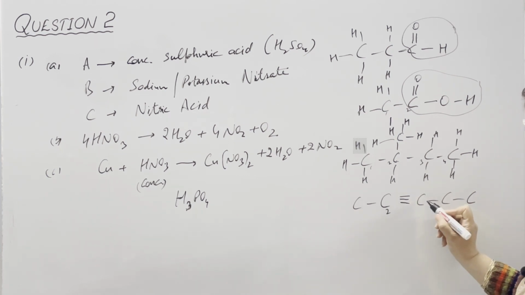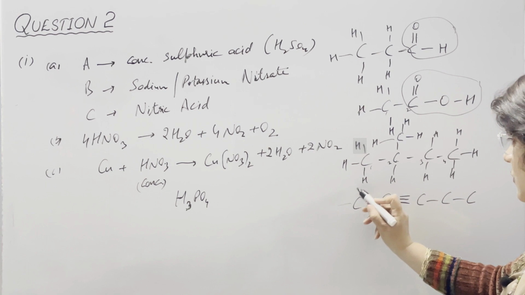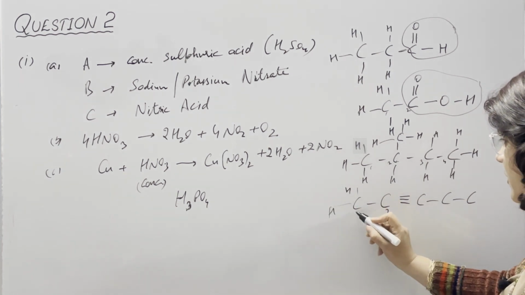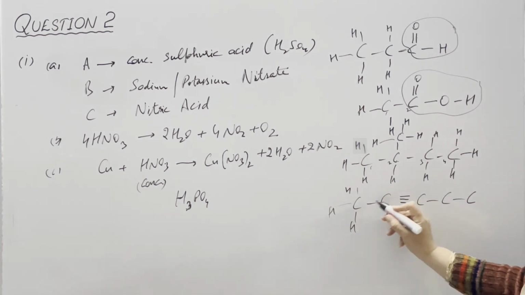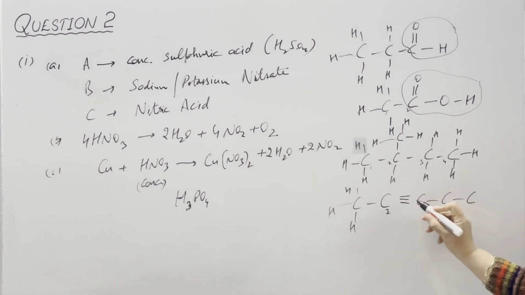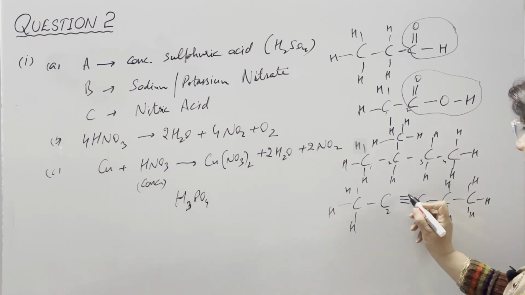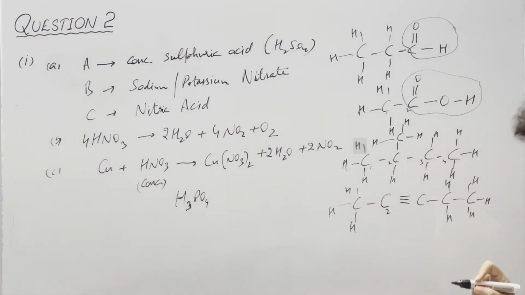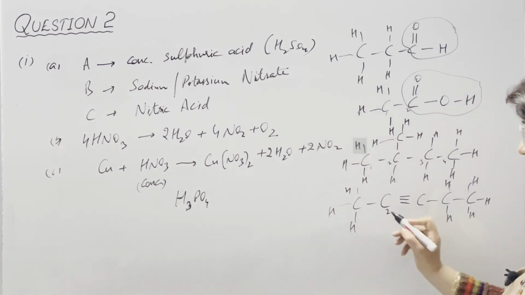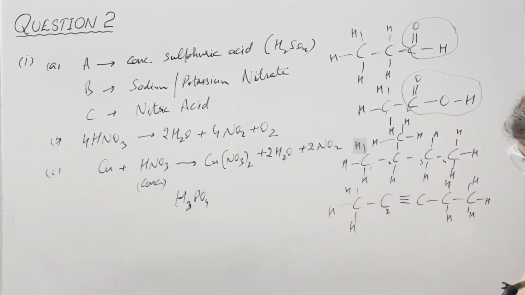We need not place any H at this carbon, but at others we need to place. So H, H and H. Here 3 and 4, but here also we need to place H. So this is 2 position, yne and chain of pent. So this is 2-pentyne, triple bond.